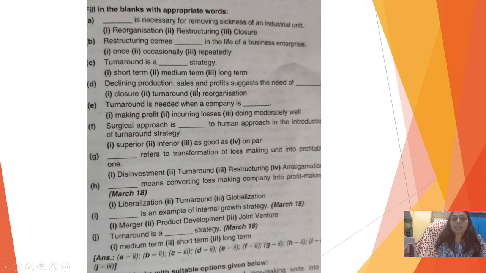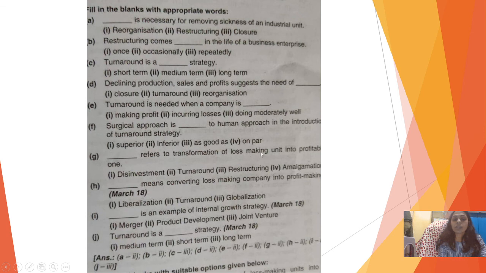Declining production, sales and profits suggest the need of dash. Suggest the need of turnaround. Turnaround is decided when a company is incurring losses. Surgical approach is dash to human approach in the introduction of turnaround strategy. So here I have inferior.